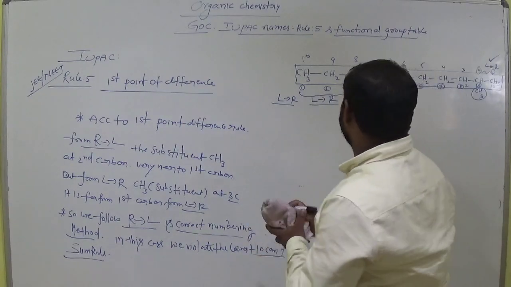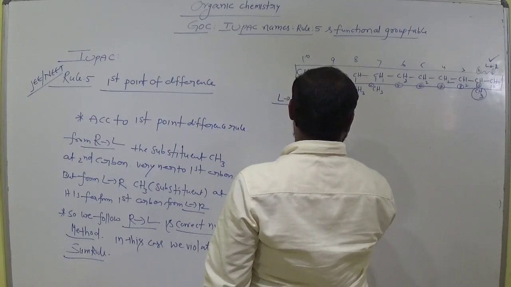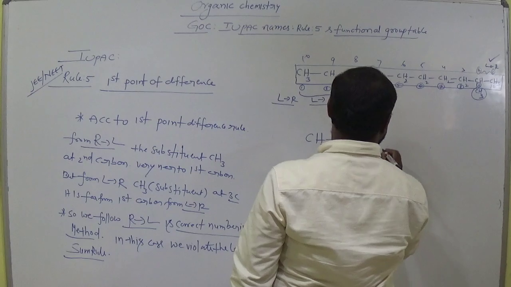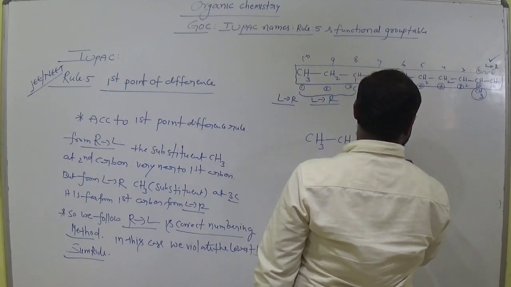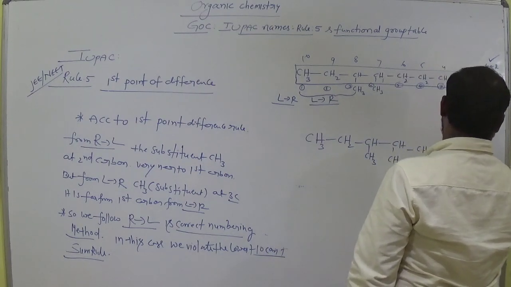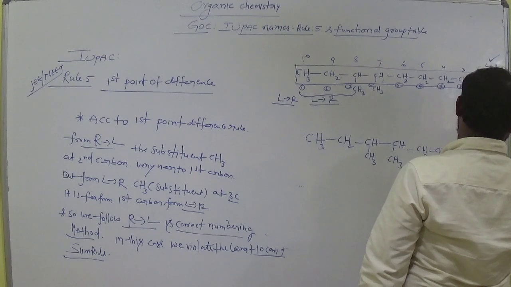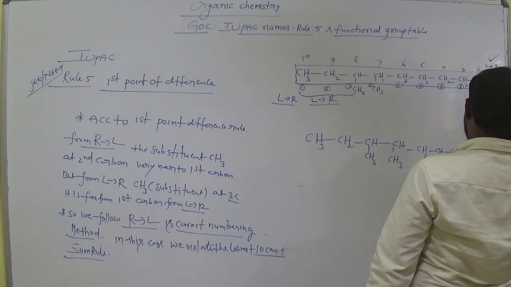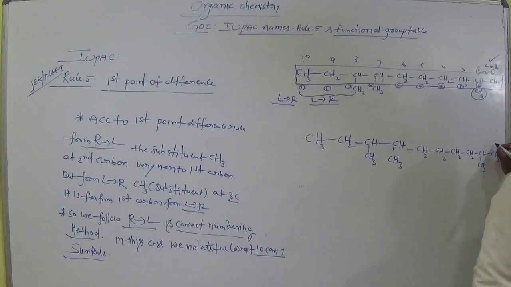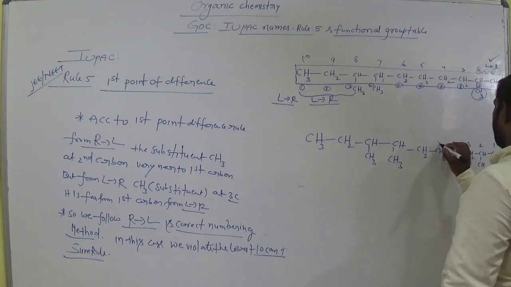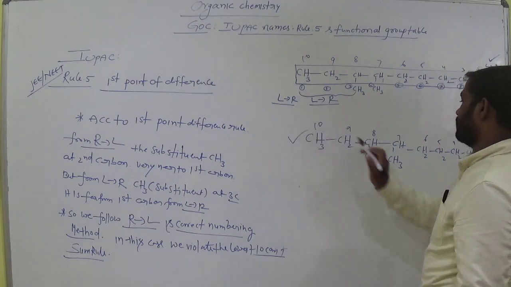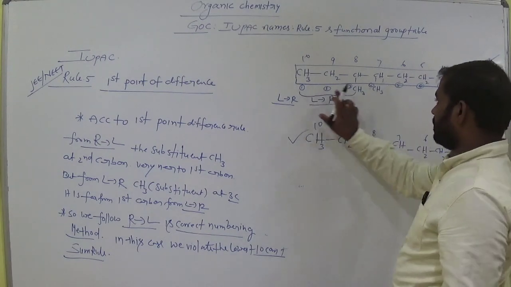So here the numbering method is CH3, CH2, CH3, CH3, CH2, CH2, CH3, CH3. Count it: 1, 2, 3, 4, 5, 6, 7, 8, 9, 10 carbons. This method is the correct one, 1 to 10 like this. Don't give the number from left to right.